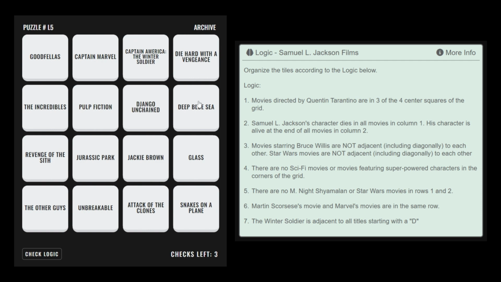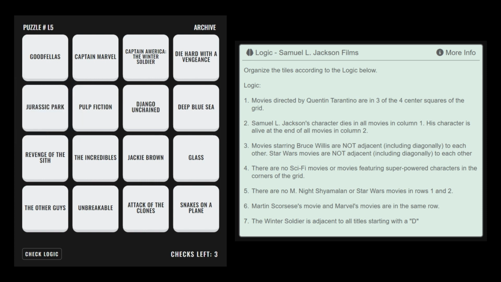We know Django and Deep Blue Sea are now in the correct positions here, adjacent to the Winter Soldier. Revenge of the Sith and Jurassic Park are the only remaining movies where Samuel L. Jackson's character does not survive the movie. So Jurassic Park must be moved to column 1. According to rule number 5, no Star Wars movies are in rows 1 or 2, so Revenge of the Sith is in the correct position here, in row 3. Leaving Jurassic Park here, in row 2.